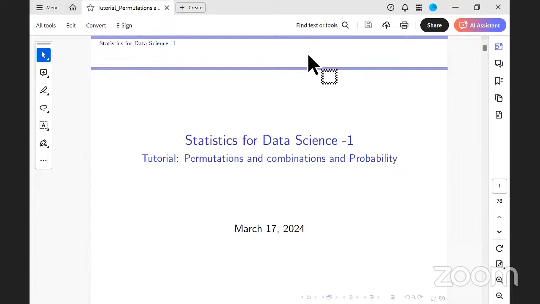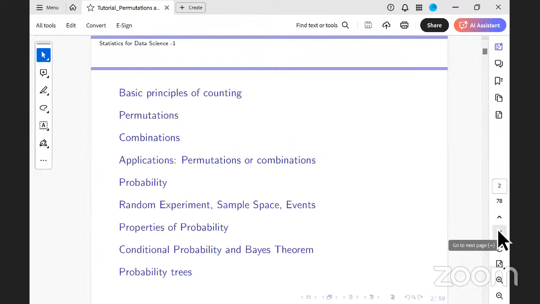The main agenda for today is we start with basic principles of counting. Then we'll look at what are permutations and combinations. We'll spend some time understanding how to apply permutation and combination, because repeatedly what we get as feedback is people do not know when it is a permutation and when it is a combination. So we'll spend some time to understand when you would look at it as a permutation and when as a combination.